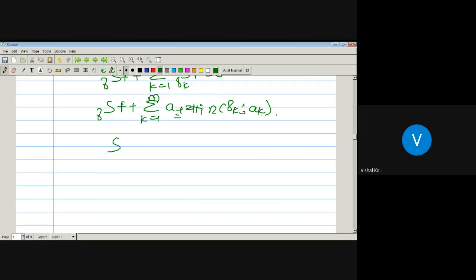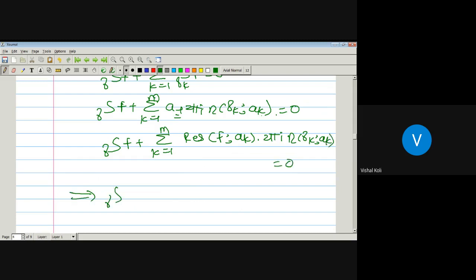So put that in: the integration over the curve gamma of f plus the summation k running from 1 to m is equal to 0, which is the residue of the function f at the point a_k into 2 pi i times the index of the curve gamma_k with respect to the point a_k. This implies the integration over the curve gamma of f is nothing but minus the summation k running from 1 to m of 2 pi i times the index of the curve gamma_k with respect to the point a_k times the residue of the function f at the point a_k.